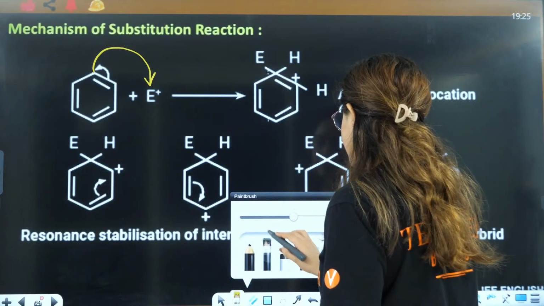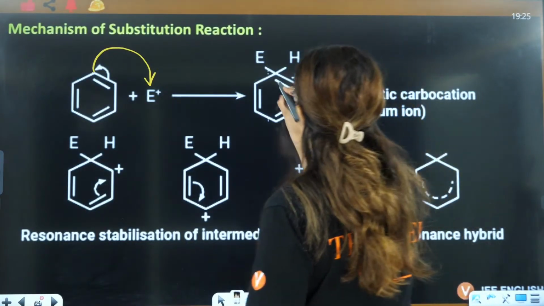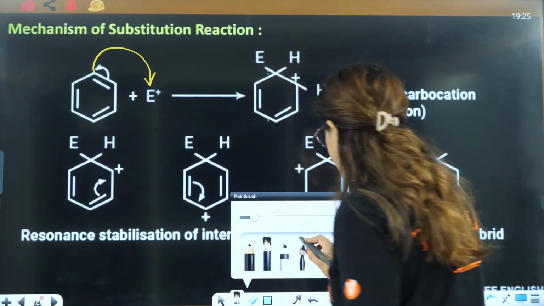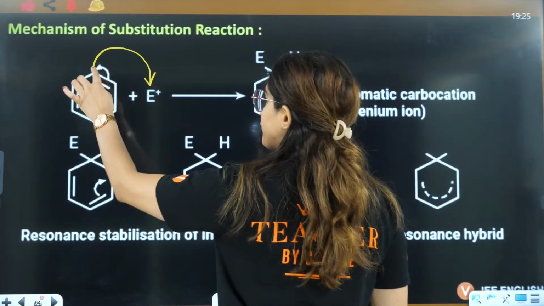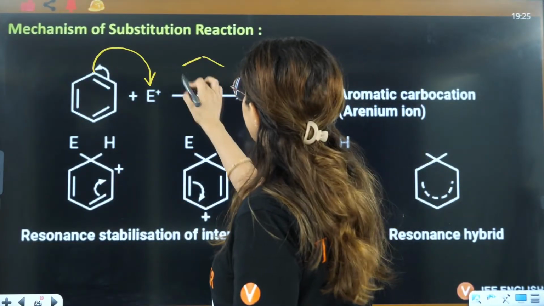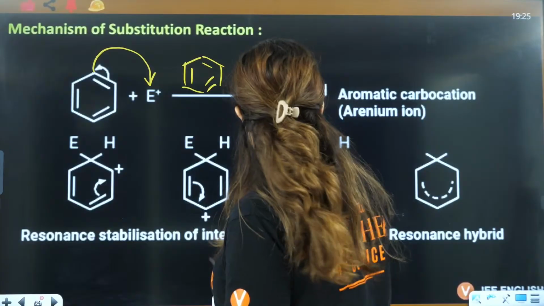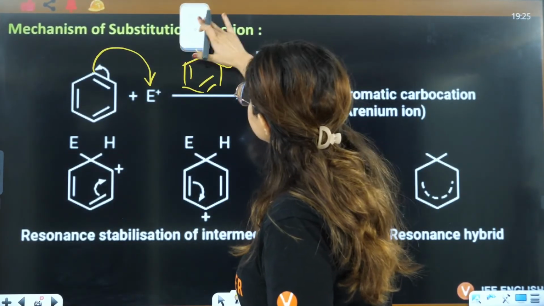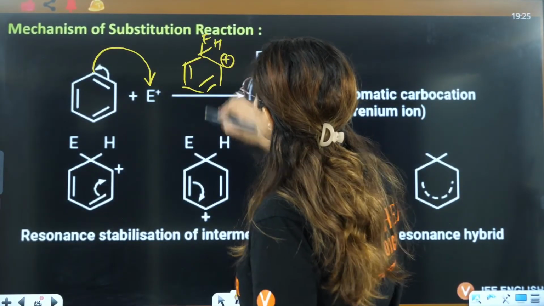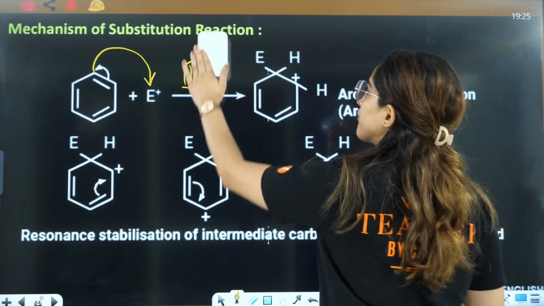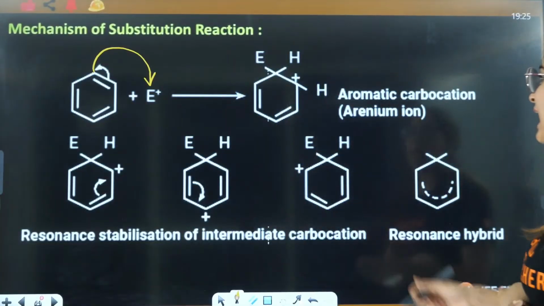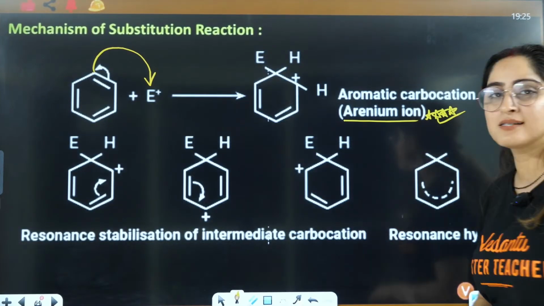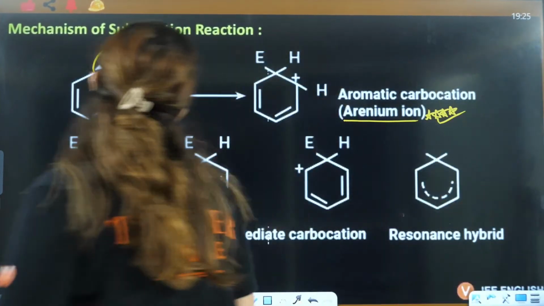Because of that reason, this pi bond will not be there because this pi bond has already shifted here. So basically what has happened here, this was benzene, this pi bond has already shifted, this was negative, this was positive, to this negative the electrophile has attached, okay? This is how you have the formation of this arenium ion, right? That is aromatic carbocation.